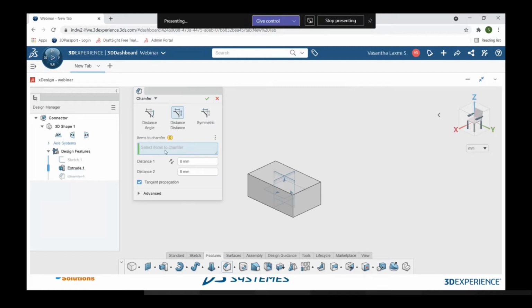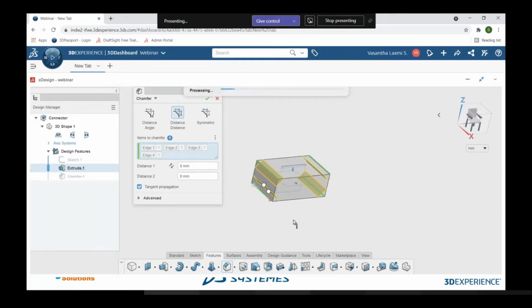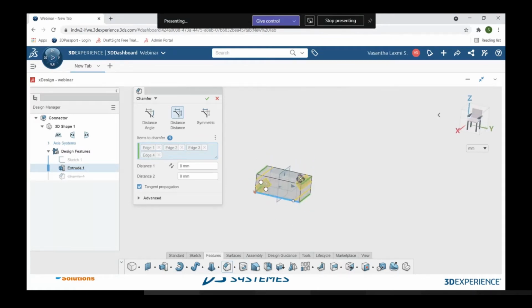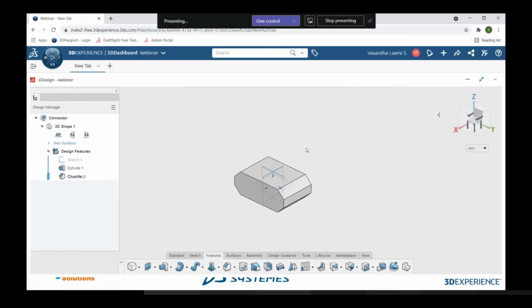It is asking me to select items to chamfer, so I need to specify the edges where I want to give the chamfer. These are the 4 edges. I'm going to give the chamfer to it. This one, and last comes this one. This is the preview showing how the chamfer looks on our component. I'm clicking OK. So this is the component, and this is how we can give the chamfer to it.